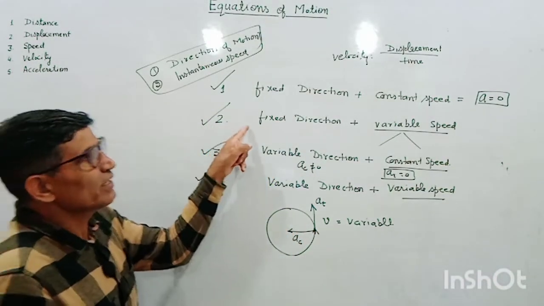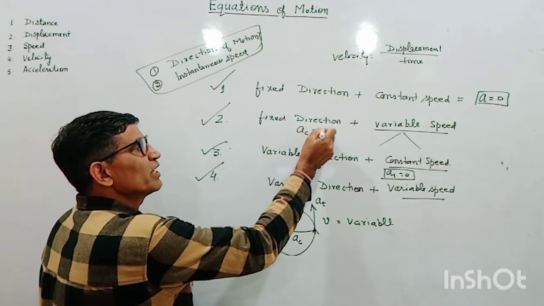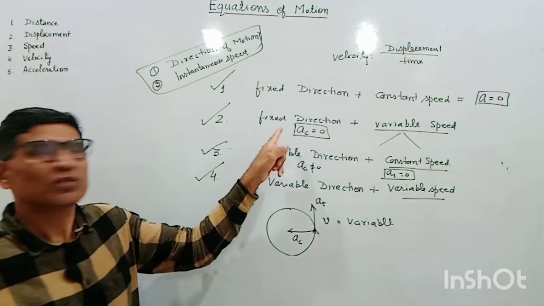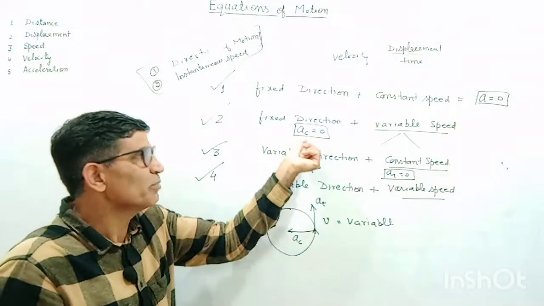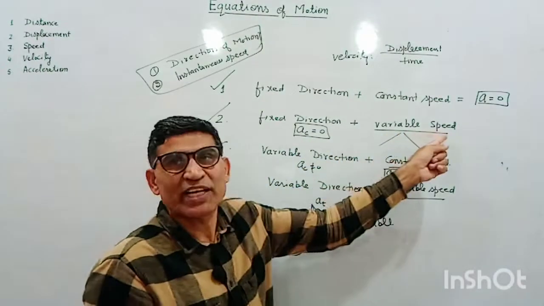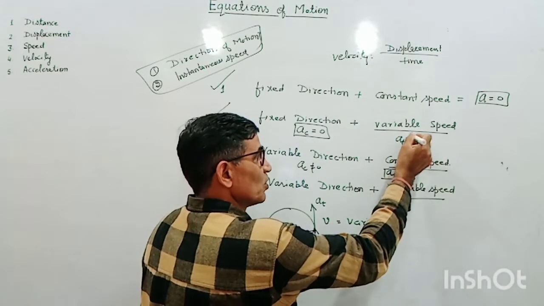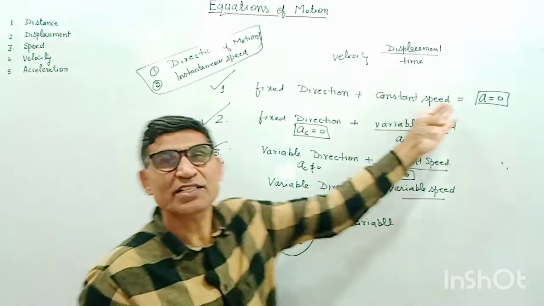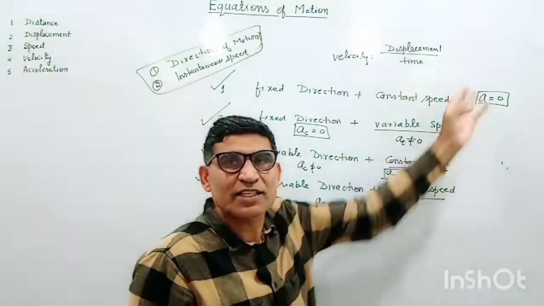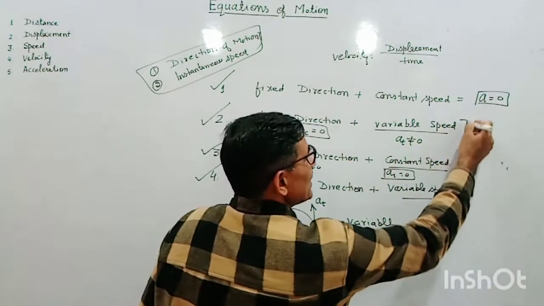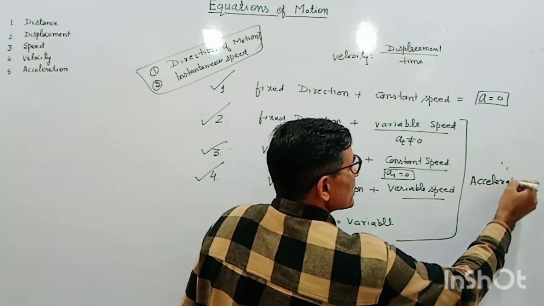So in the second case, direction is fixed. So here there will be no centripetal acceleration. a_c will be 0. No acceleration due to direction means direction is constant. So centripetal acceleration is 0, but speed is variable, so there will be tangential acceleration. You can say tangential acceleration is not equal to 0. And in the first case, none of the acceleration exists. So both are 0. This is non-accelerating motion, and all these three kinds, the rest of these, are accelerated motions.